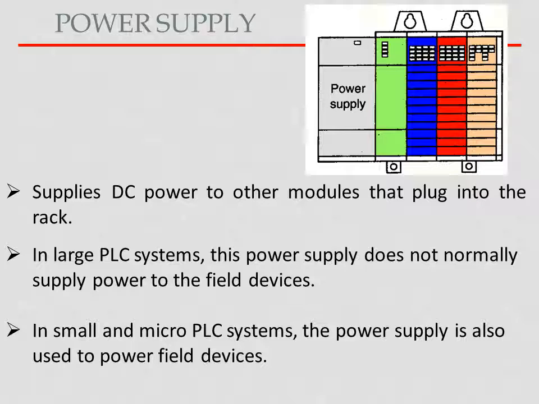So let you know that there are three types of PLCs. Okay, the first is large PLC, then small PLC and micro PLC. So for small and micro PLC systems, the power supply is required for the PLC input devices and output devices, but for large PLC systems it will be given externally.